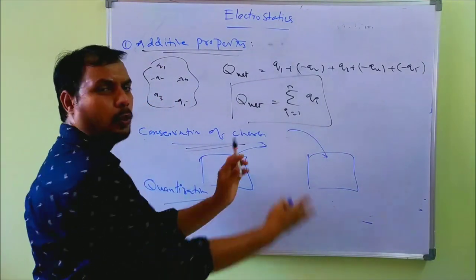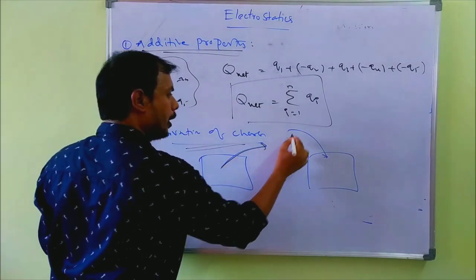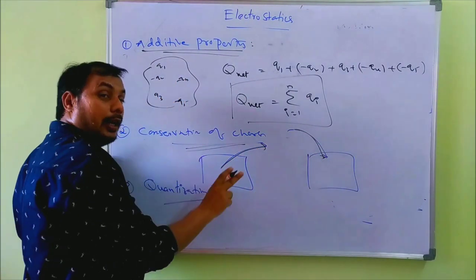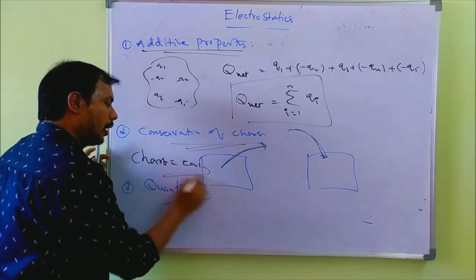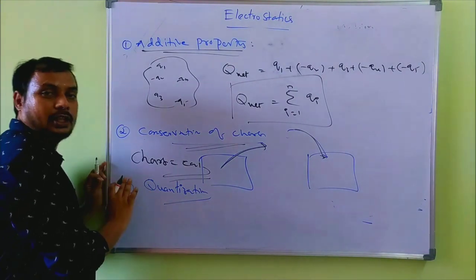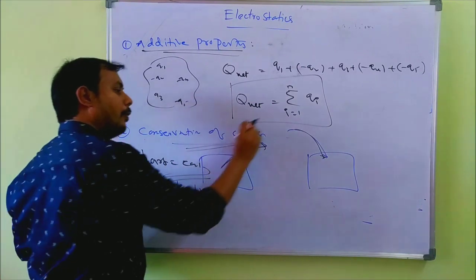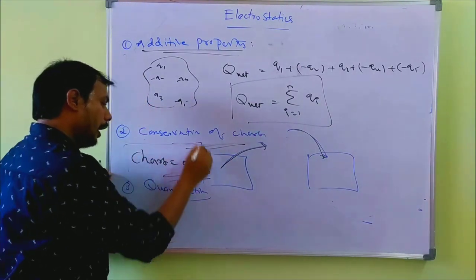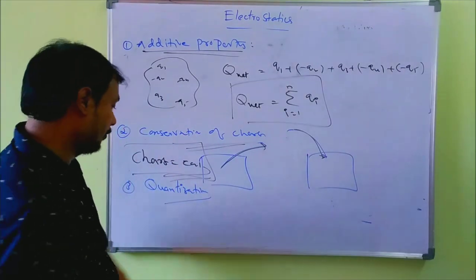For example, when these two bodies are in contact, charges transfer from one body to the other, but the total amount of charge remains constant. Charge is neither created nor destroyed, but transferred from one body to the other. That is called conservation of charge.